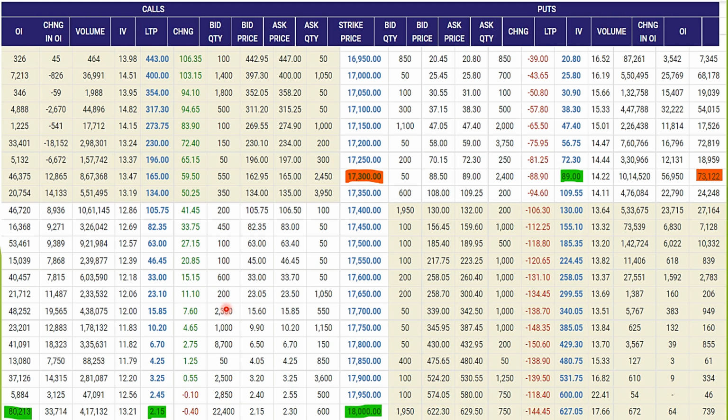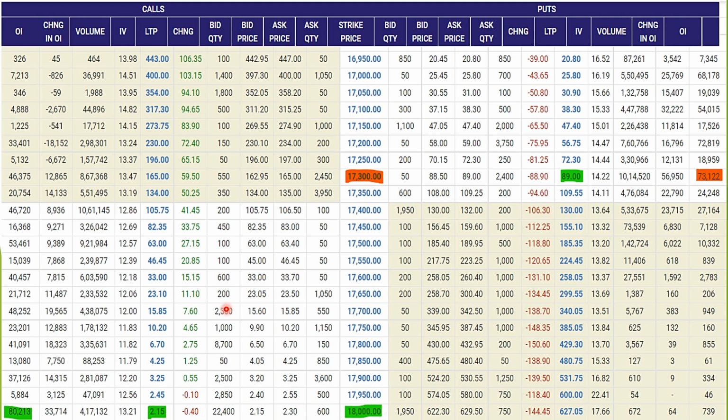Here we can see highest open interest is at 17,300 put, which is at the money put or slight out of the money put. We just discussed this example. Now highest change in open interest is also at 17,300 put, which means maximum open interest has been built today in 17,300 put. What is effect of increase in open interest? Price has fallen by 88.9% from yesterday's price, so it has halved.